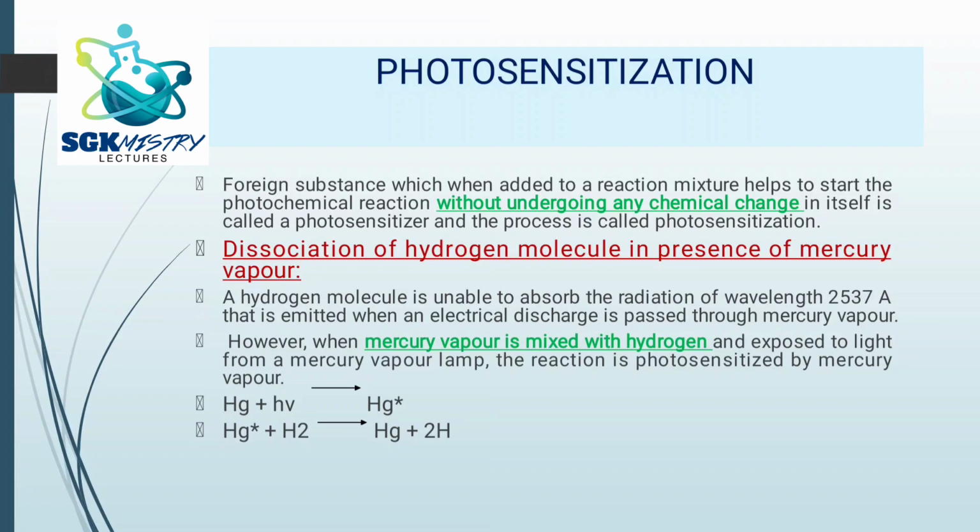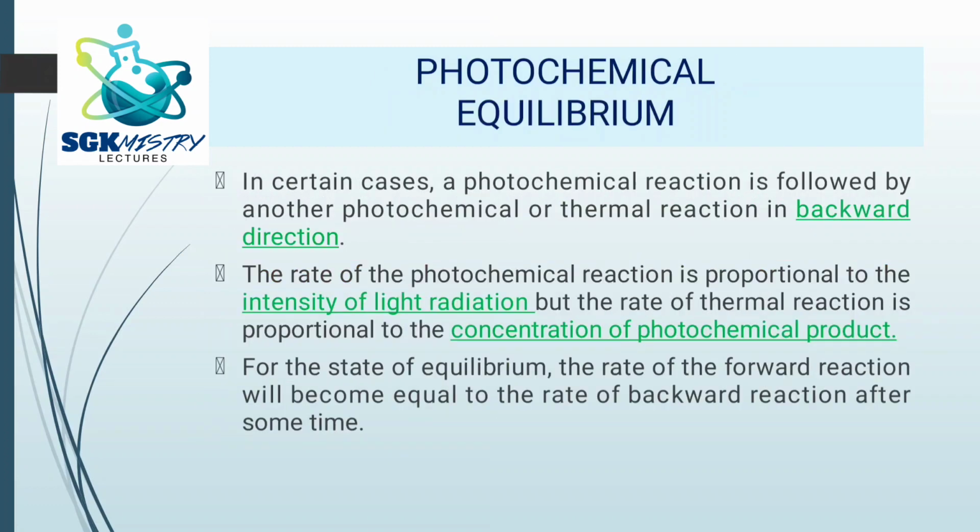So what happens here? Mercury in the presence of light converts into the excited state, Hg*. Now this Hg* combines with H2 to form two hydrogen atoms. So this is what happens. This is how the dissociation of hydrogen takes place in the presence of light.